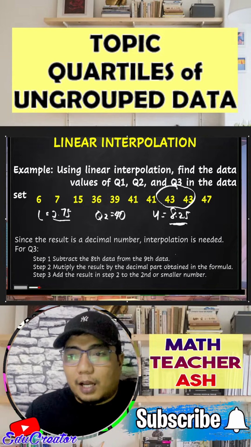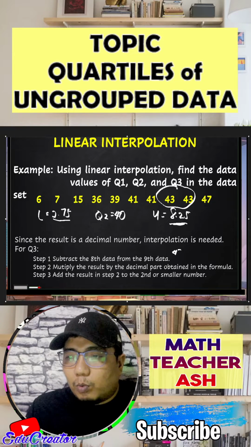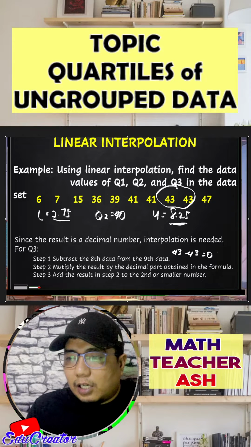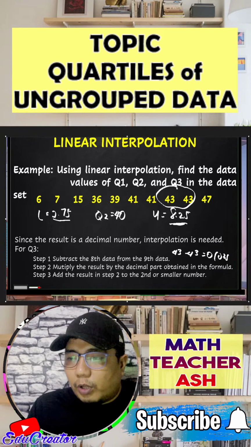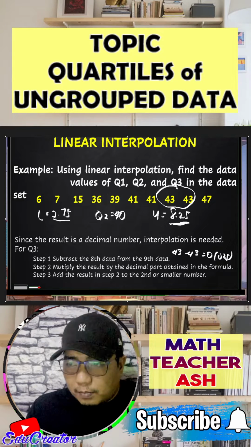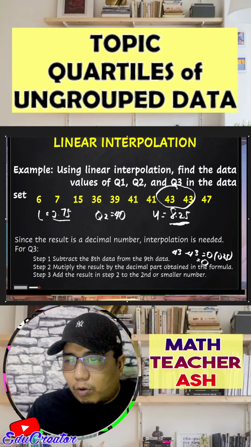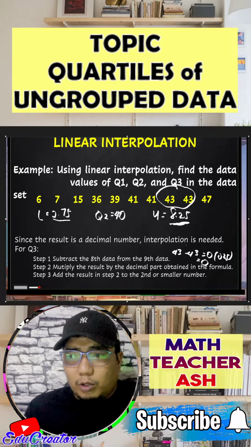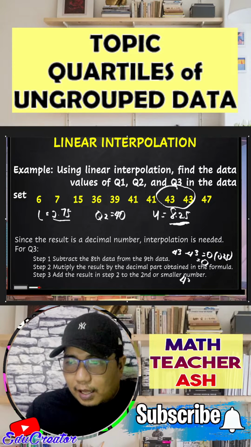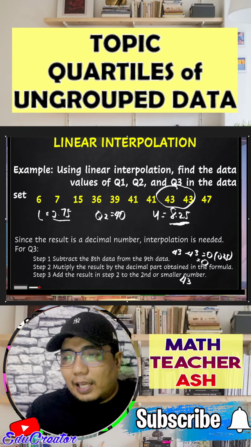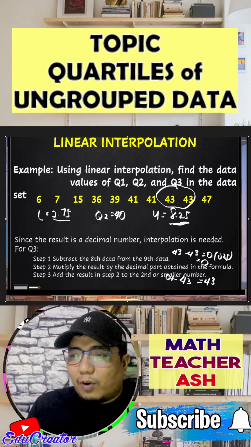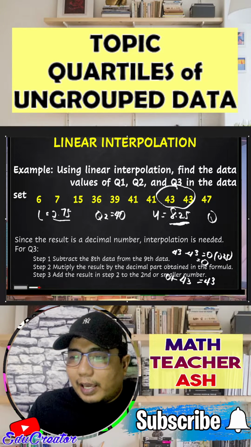So if we subtract that one for our step 1, that would be 43 minus 43, and the answer is 0. Then the 0 multiplied by 0.25, which is the decimal part of our formula. So still we will be obtaining 0. Of course, now we will add that one to the smaller value. Of course, since they are the same, then we can say that 0 added by 43, the answer is still 43. So the value for our quartile 3 is 43.